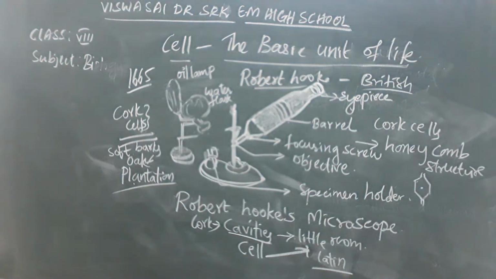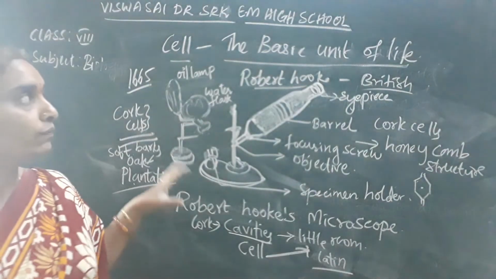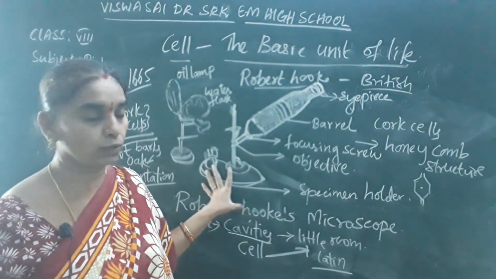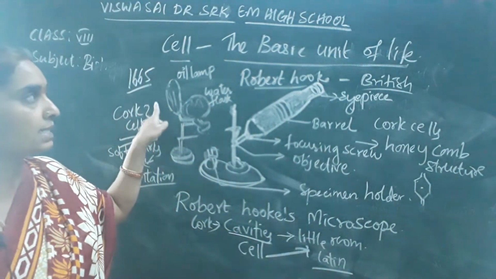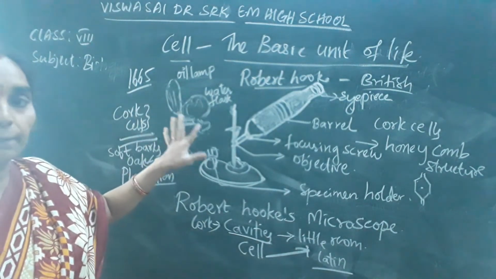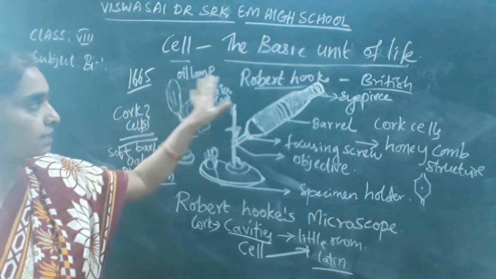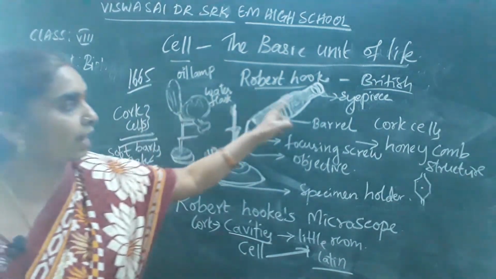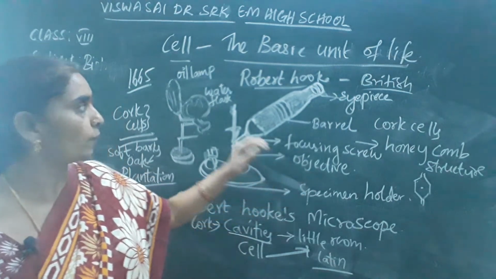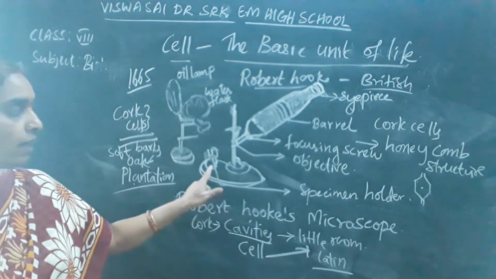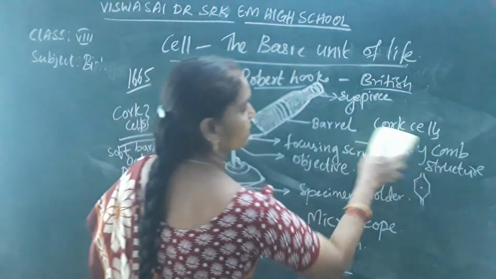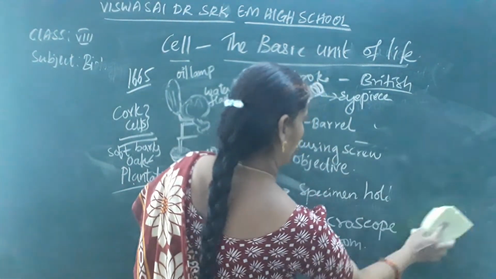Okay, children? So this is about the honeycomb structure of the cell observed by Robert Hooke. This is Robert Hooke's microscope, which he invented in 1665, a simple magnifying device. It consists of an eyepiece, barrel, focusing screw, objective and water flask with a specimen holder. Hope you have understood this, children. Once again I will tell you.